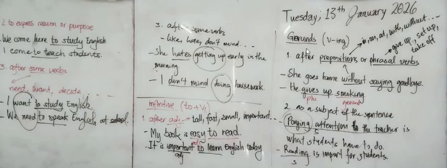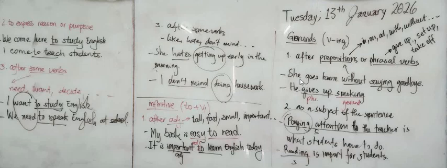So gerund is verb plus ing, we call it verb-ing. The first use of gerund is after prepositions or phrasal verbs. The preposition can be in, on, at, with or without, etc. There are many more prepositions. And phrasal verbs are mostly verb plus preposition, like give up, set up, take off. So these are the phrasal verbs.